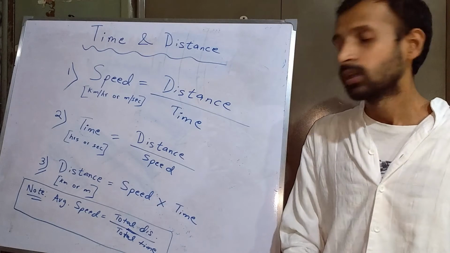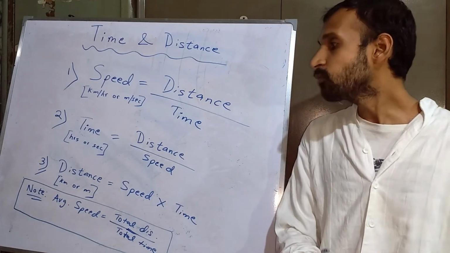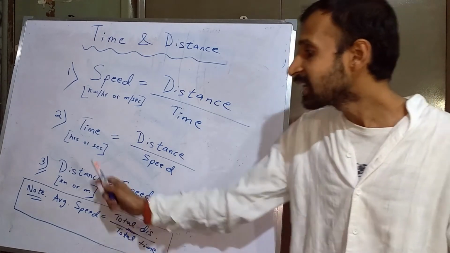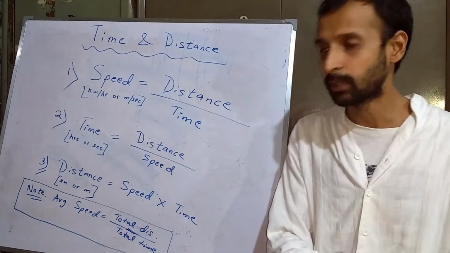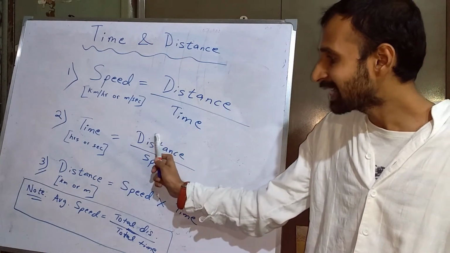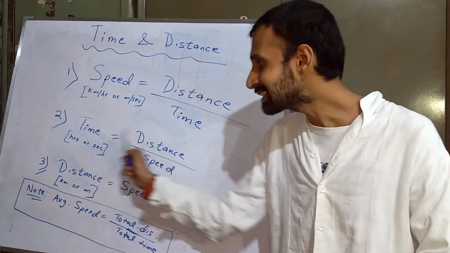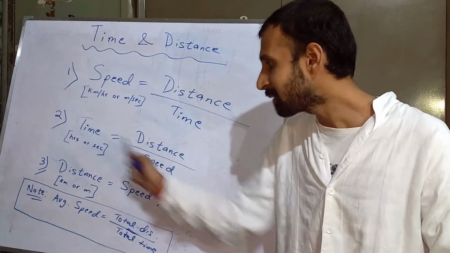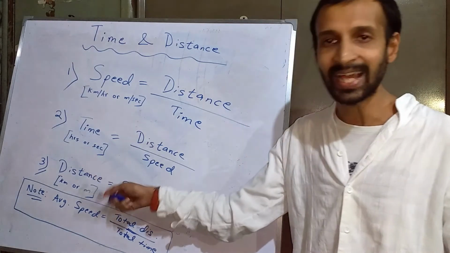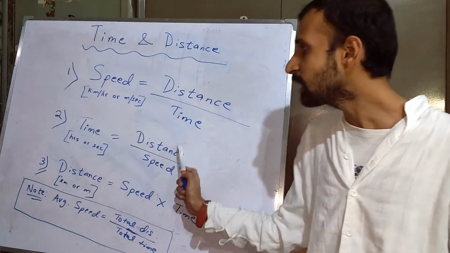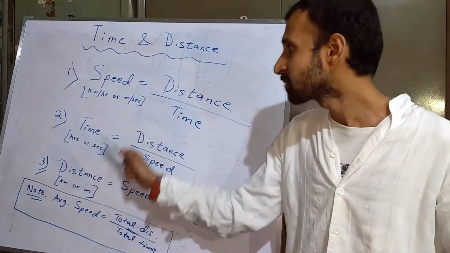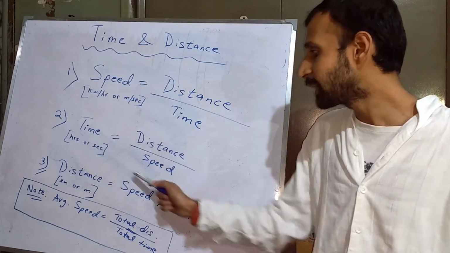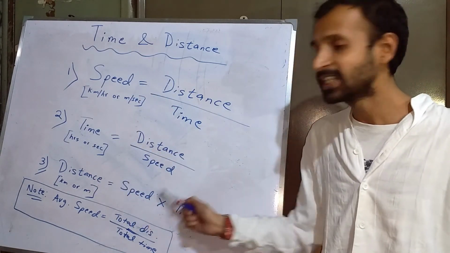Alright? If that is clear, then we move to the third formula, which is of distance. Now, if you know how to cross multiply, then if you multiply distance by 1, you get distance equal to time into speed. So this formula is actually a derivation of this formula or this formula. Here also distance into 1 is distance and speed into time is speed into time. So distance is speed into time.